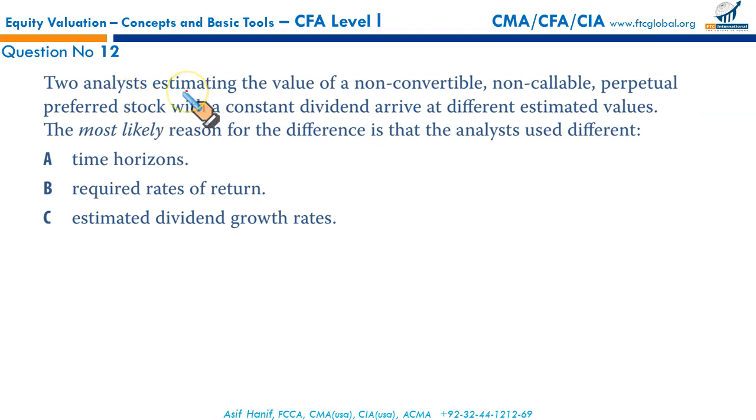Two analysts estimating the value of a non-convertible, non-callable, perpetual preferred stock with a constant dividend arrive at different estimated values. So why do they have different valuations? The most likely reason for the difference is that the analysts used different time horizons. Time horizon doesn't matter. Why? Because they are perpetual till infinity.